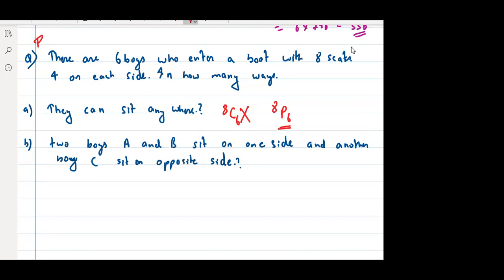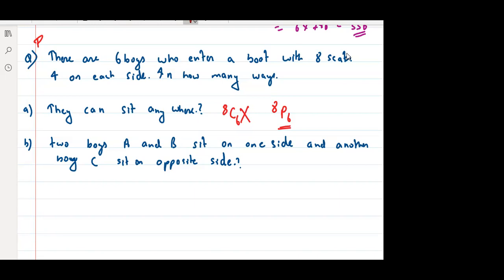How do you know permutation and combination? Again, you have to think about what is happening here. Students are sitting, right? Permutation and combination is all about thinking. You have to think what is happening.